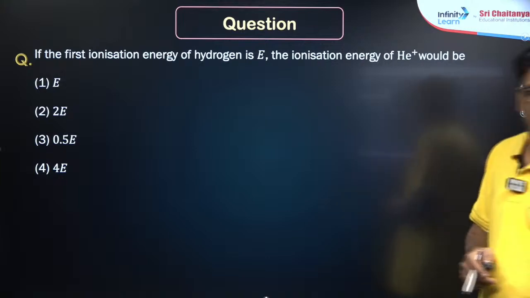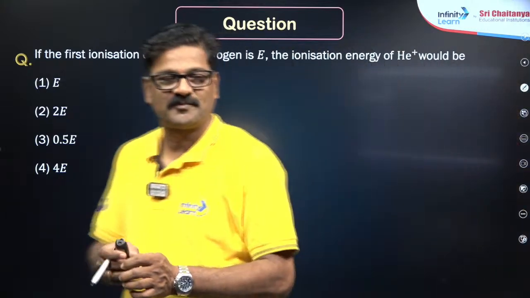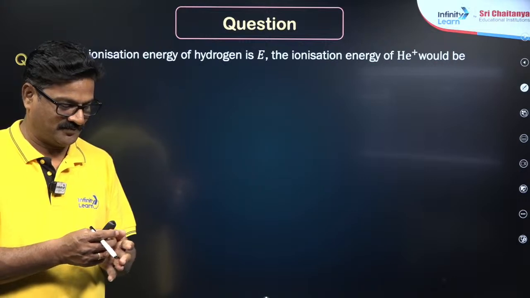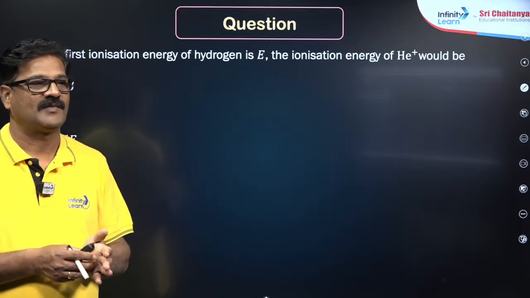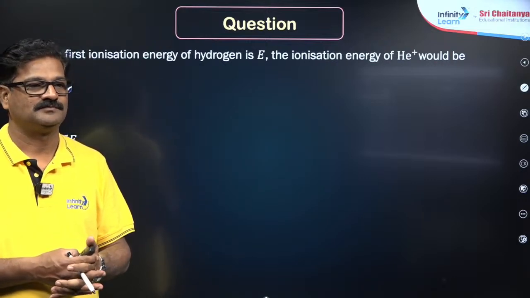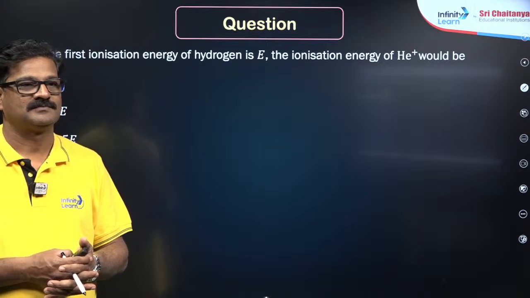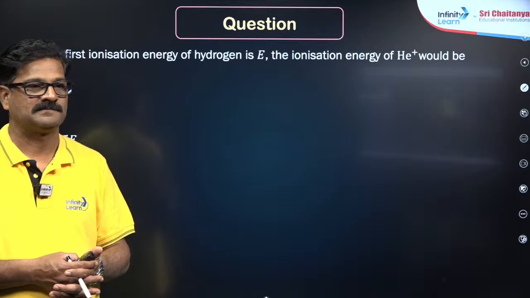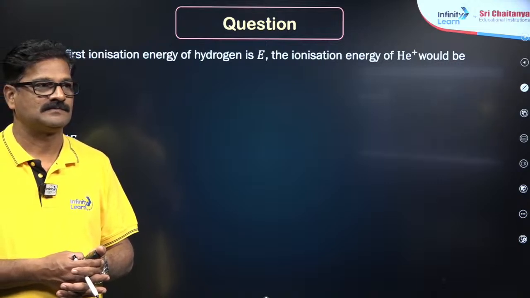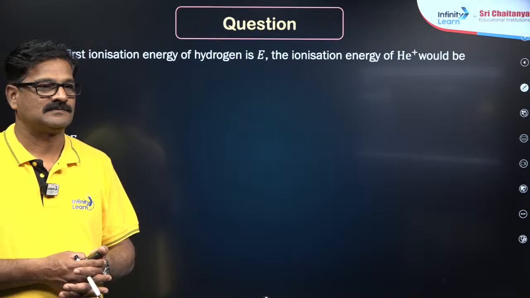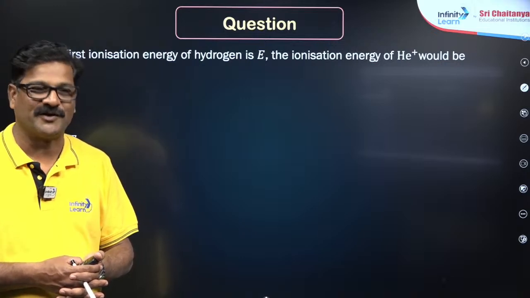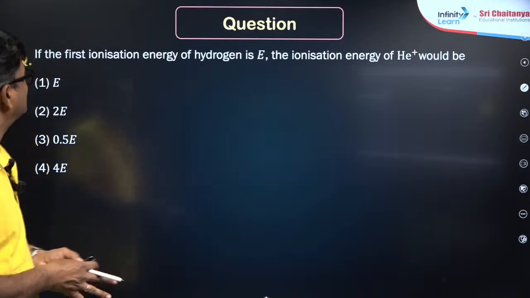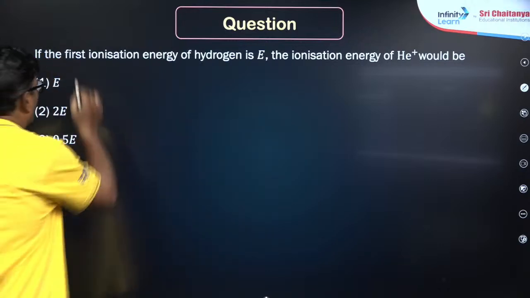Who will give the answer? Waiting for your answer. Ionization energy.